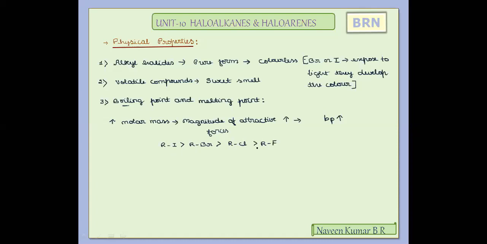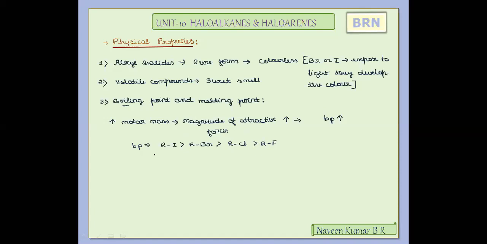With the same R group, the boiling point trend will be in this manner: alkyl iodides will have a greater boiling point due to greater molar mass when compared to the same alkyl group containing bromide, chloride, and fluoride.